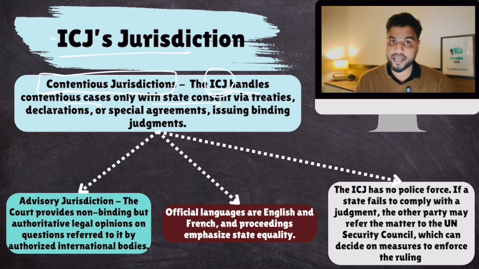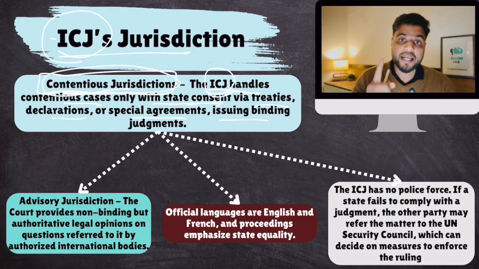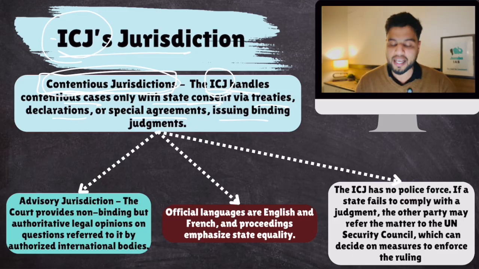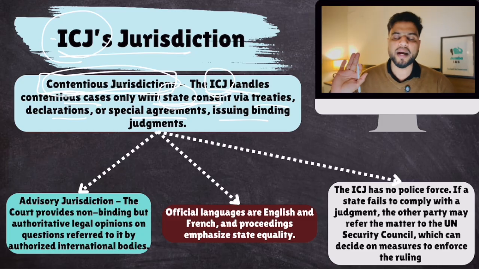Their dispute can be with respect to various treaties, declarations, special agreements, many other things. But remember, the statement that contentious judgments of ICJ are legally binding is correct, because ICJ won't start the case unless the two parties have given their consent. But once they have given their consent, then it is legally binding.